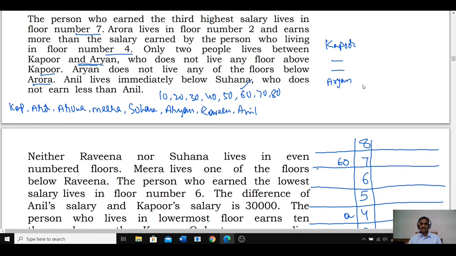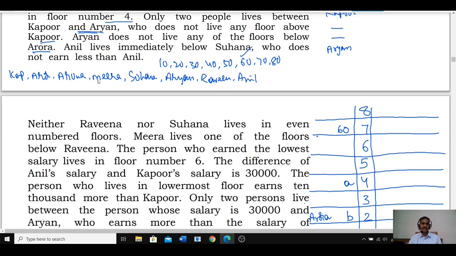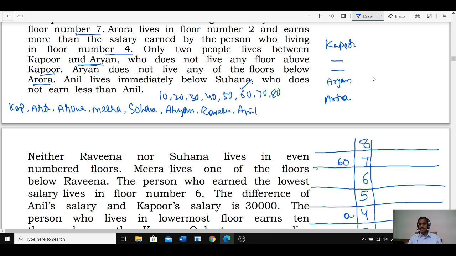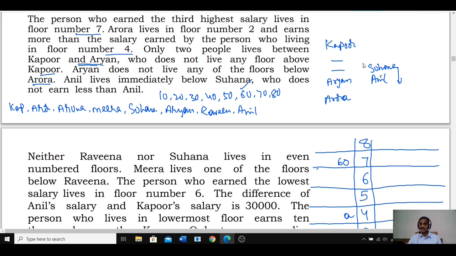Isn't it? And Aryan is above whom? Aryan is above Aurora. The word immediately is not given, hence anywhere. Anil lives immediately below Suhana. And Suhana does not earn less than Anil, so Suhana earns more than Anil. If Anil is C, then Suhana will be D.